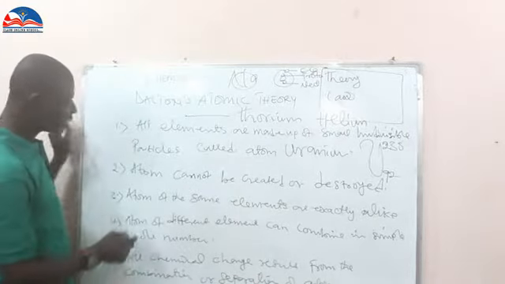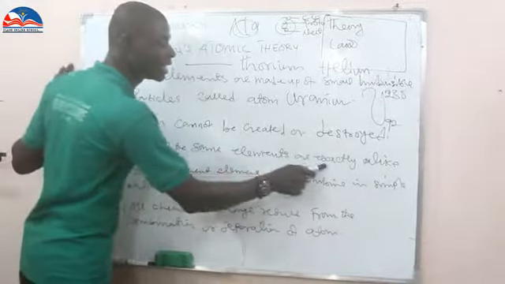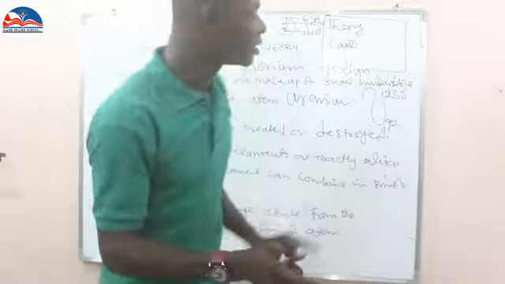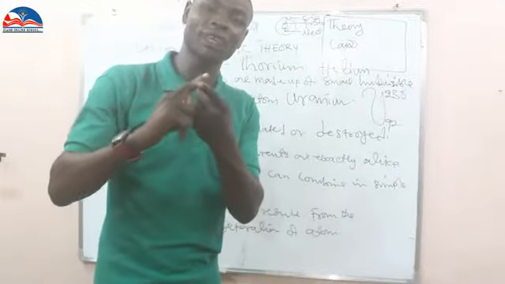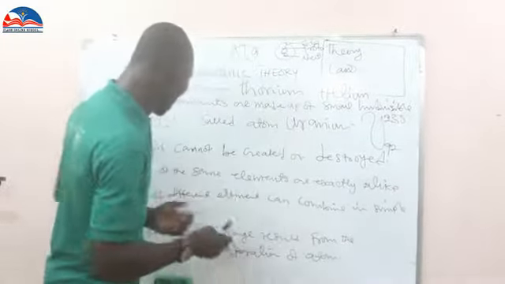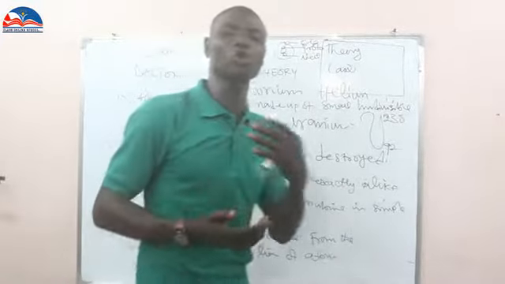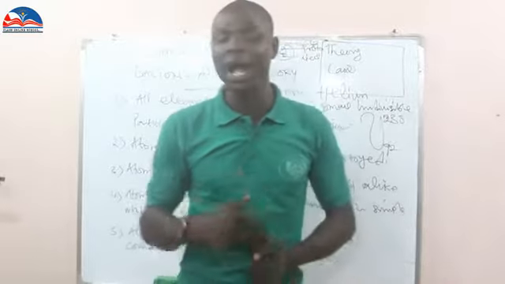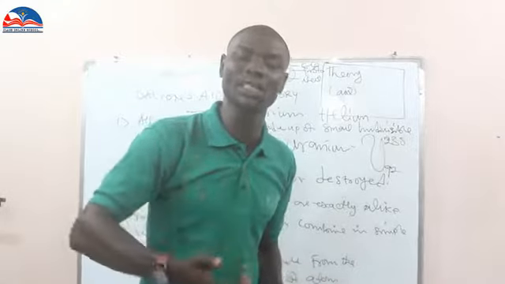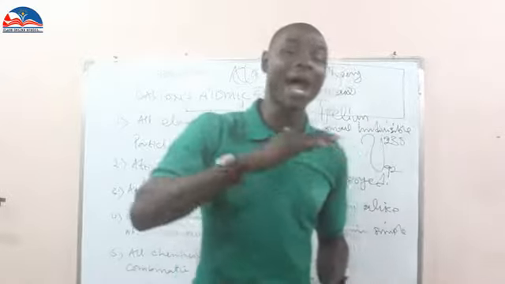Now, number three, atoms of the same element are exactly alike. That is another theory of John Dalton. Rutherford said, enough is enough of all this fake theory that you are giving to us. If you say that atoms of the same element are exactly alike, why do we have what we call isotopes? An isotope is a phenomenon used to describe the existence of an element with the same atomic number but different mass number.